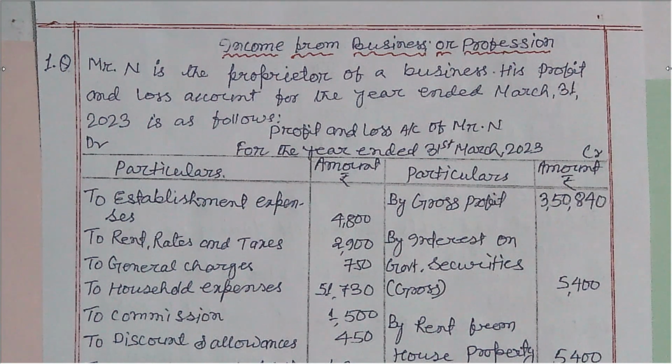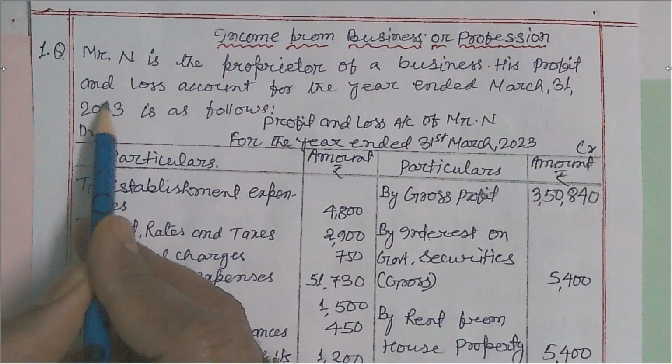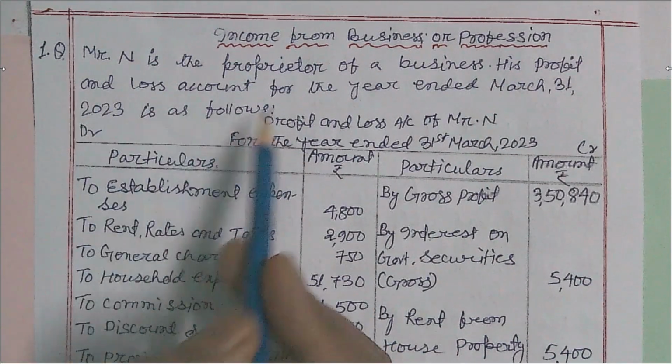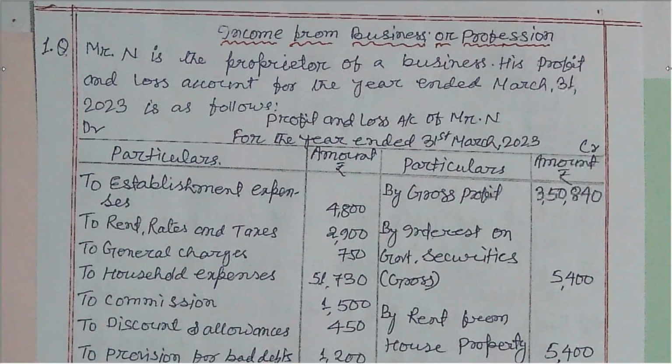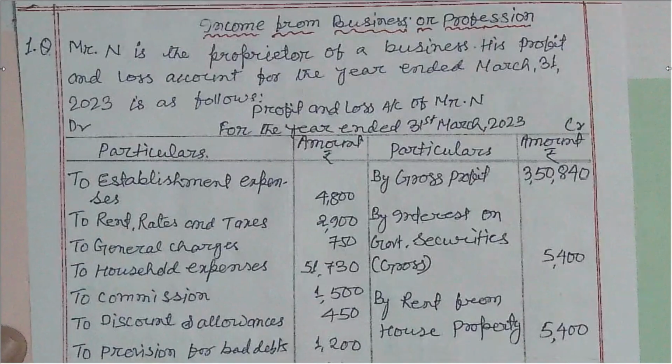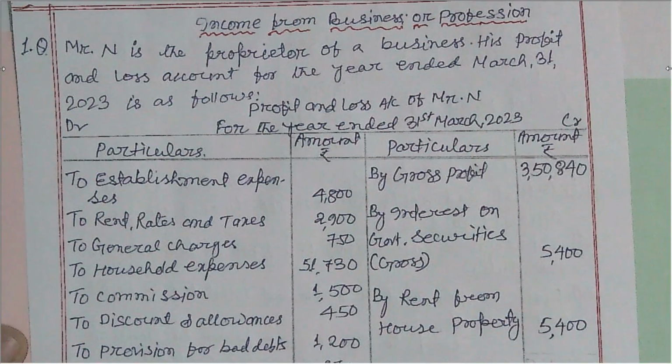Who is proprietor of a business, his profit and loss account for the year ended is given.